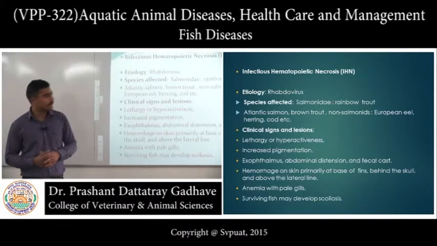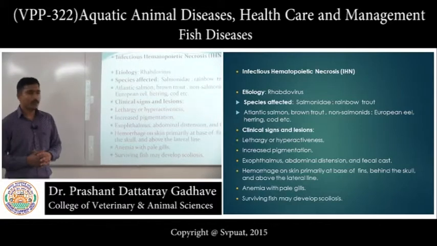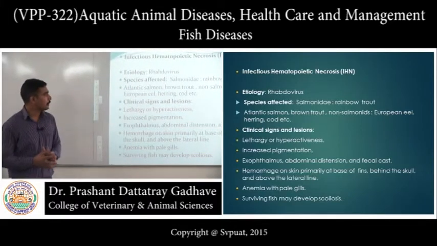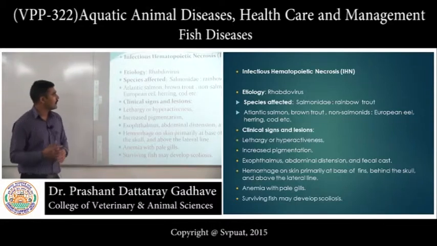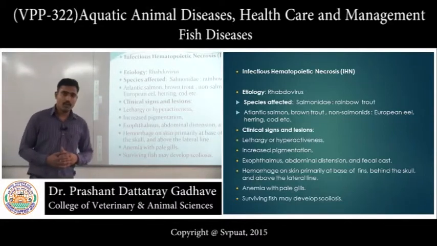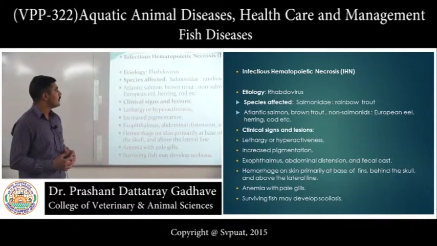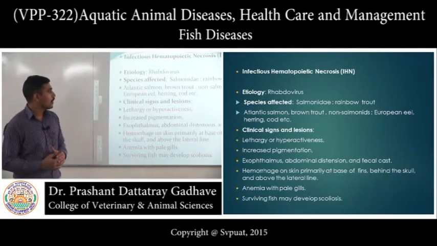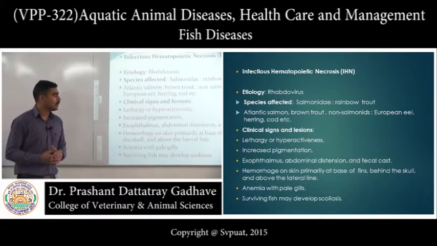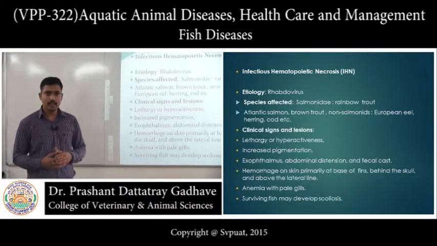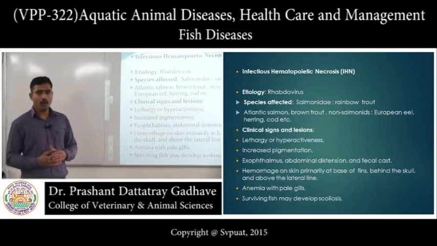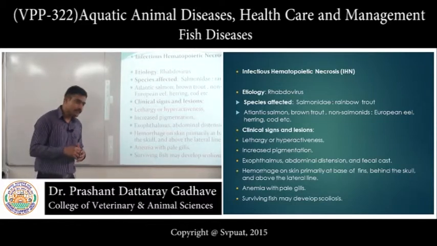Now, the next disease is infectious hematopoietic necrosis disease. The etiological agent of this disease is a rhabdovirus. The affected species of this virus are salmonids such as rainbow trout, Atlantic salmon, brown trout, and non-salmonids such as European eel, herring, and cod. These are the names of the fishes.